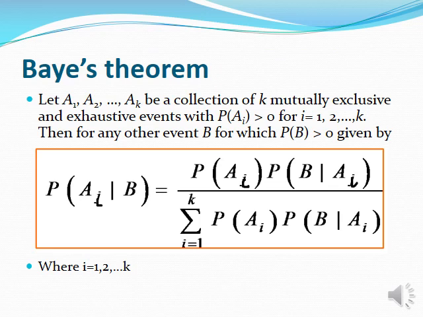Statement of Bayes theorem. Let A1, A2, etc., AK be a collection of K mutually exclusive and exhaustive events with P of Ai greater than 0 for i varies from 1 to K. Then for any other event B for which P of B is greater than 0, P of Ai given B is equal to P of Ai into P of B given Ai divided by summation i varies from 1 to K of P of Ai into P of B given Ai.